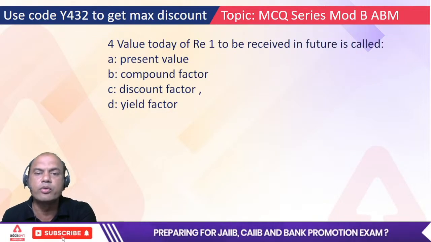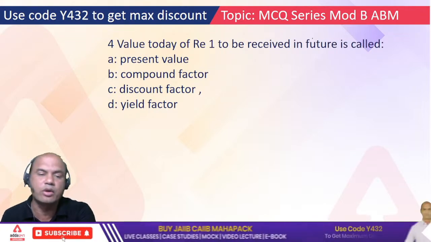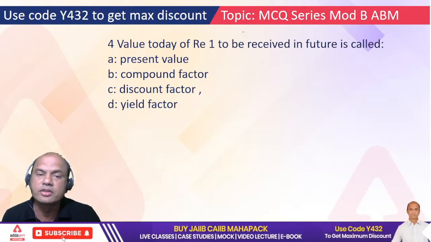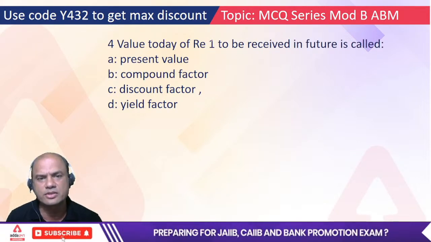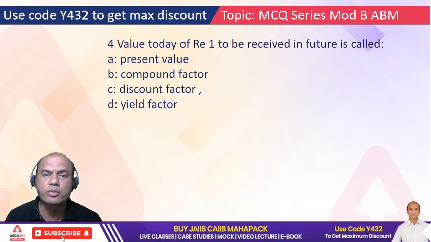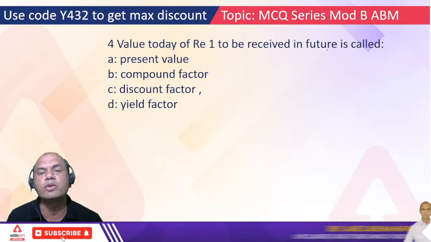The value today of rupee 1 to be received in the future is called as, okay, so this is an important question which comes in every exam for CAIIB and JAIIB also, but generally CAIIB gives it because it's a one-liner. Value of rupee 1 to be received in the future means what?